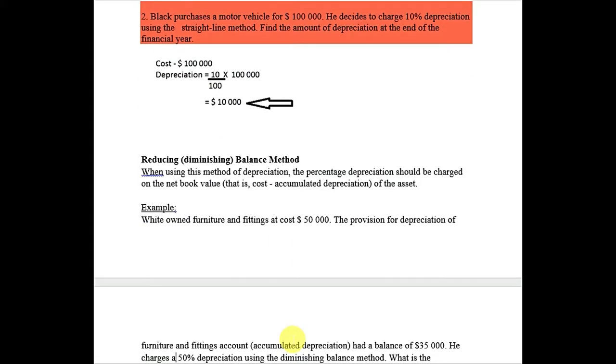Now we are coming to the second method, the reducing or diminishing balance method. Its name suggests that the depreciation will decrease each year. Using this method, the percentage depreciation should be charged on the book value. Book value is the value we get after deducting the depreciation. The cost minus the depreciation gives the net book value, that is cost minus accumulated depreciation of the asset. Accumulated depreciation means the depreciation which has been charged on that asset until now.